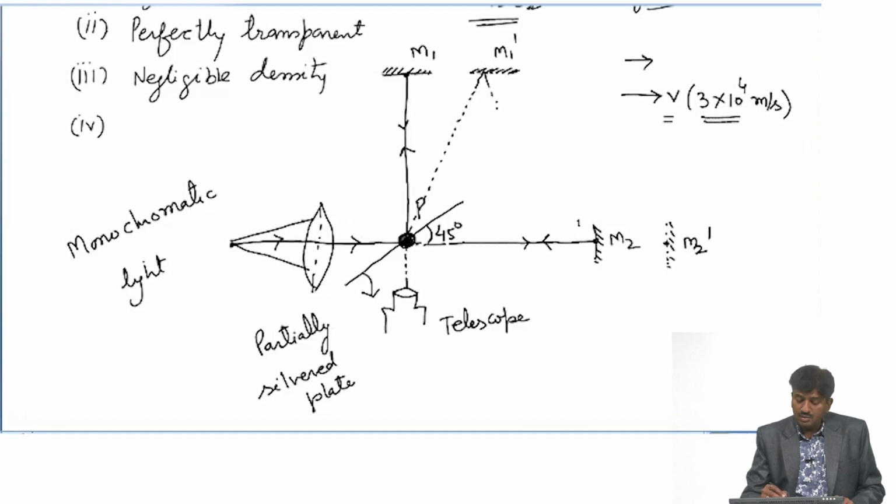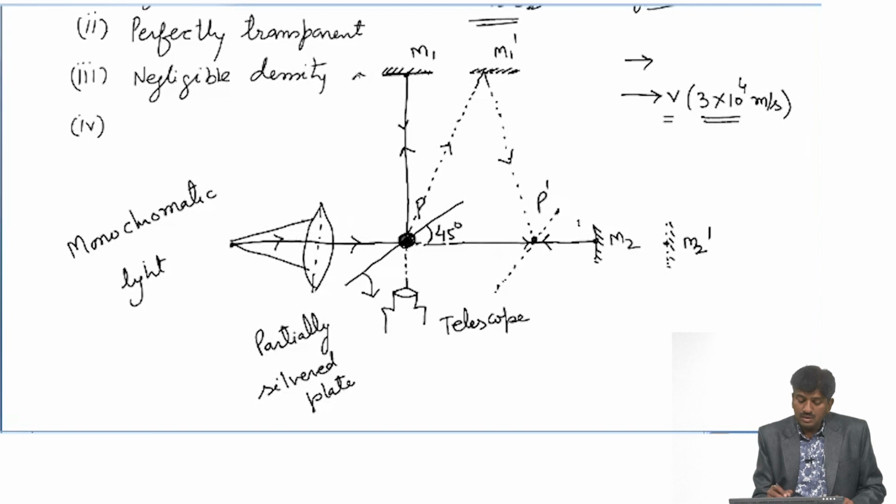When it moves towards M1, it reflects back in the same direction, but if it moves towards the M1 dash, then it reflects back like this. This is the reflected ray, and now P is shifted to point P dash. This is the partially silvered plate. When M1 shifted to M1 dash, M2 shifted to M2 dash, now P shifted to P dash.